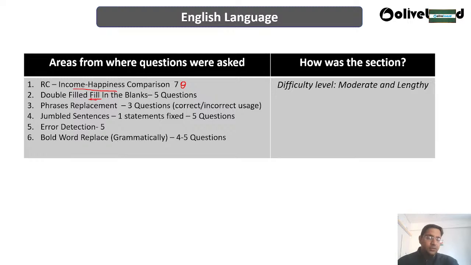5 questions. Then phrase replacement, whether the phrase has been used correctly or incorrectly. So you have to do the phrase replacement, like which is the correct phrase and which is the wrong phrase. Then jumbled sentences. Jumbled sentences have been given and you have to create the correct order.